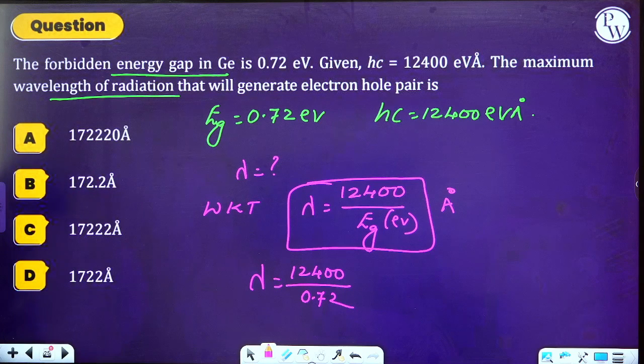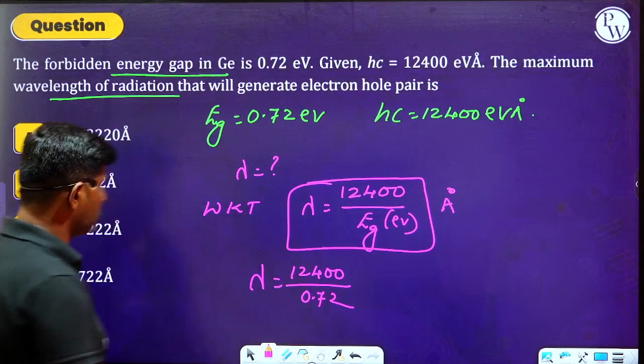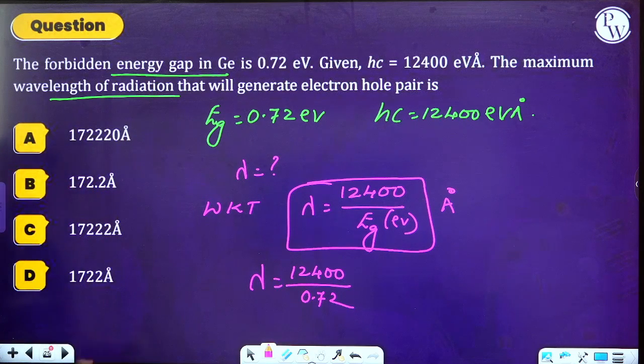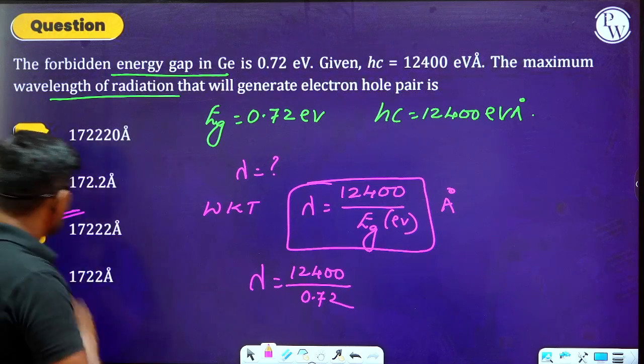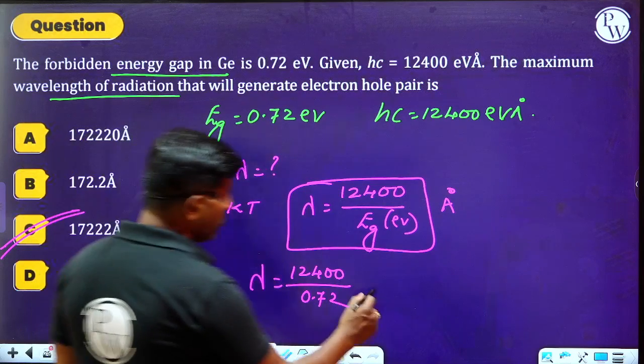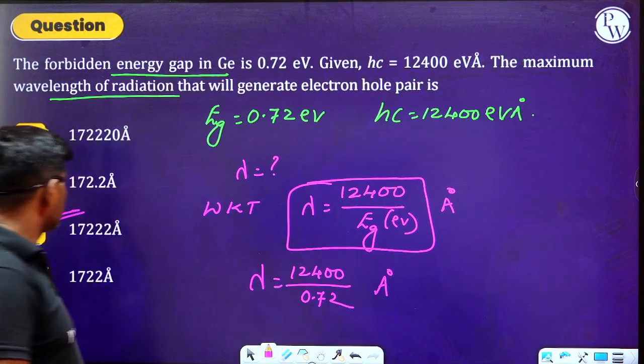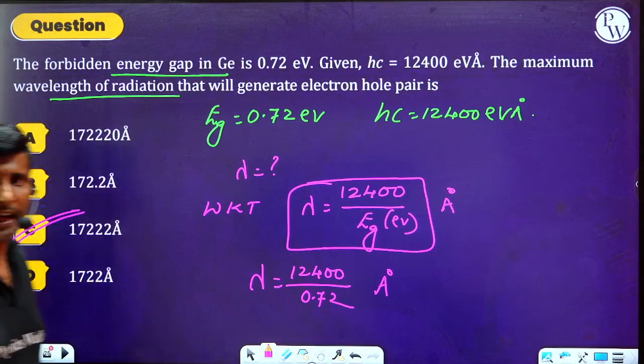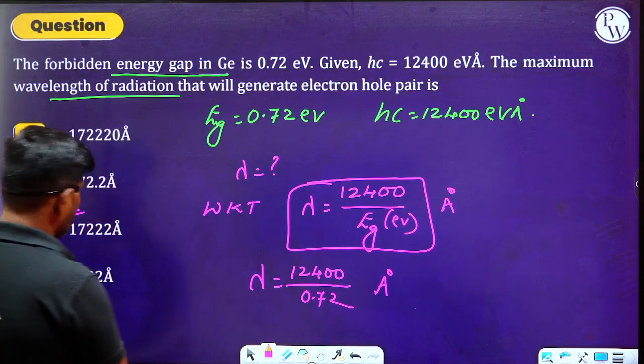So whenever we do calculation, you will get approximately, it should be greater than 12,400 here, in the sense we can go with option C as a right answer. Option C is the right answer. If you want, you can check it. Then you will get 17,222 angstrom. Okay. So move on to the next one.